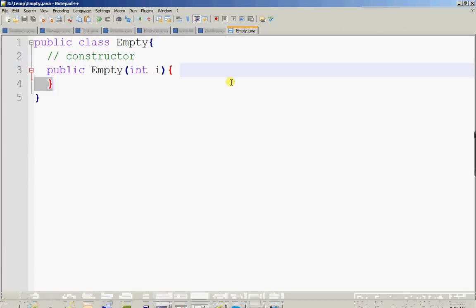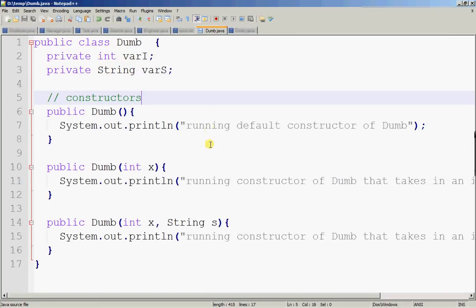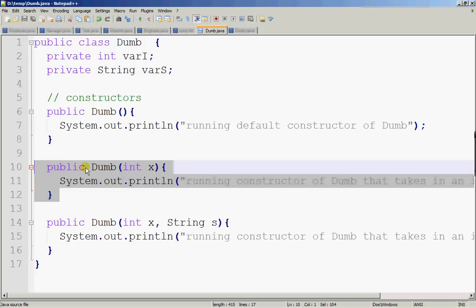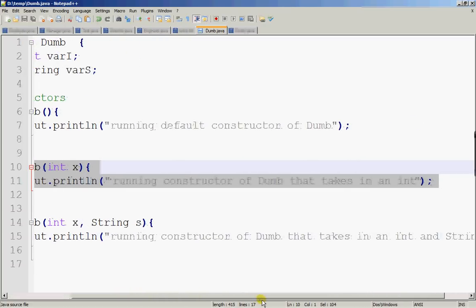So I've written dump here, and dump has got 3 constructors. This one is the default constructor, it takes in nothing. This one is the constructor which takes in an integer and basically prints out running constructor of dump that takes in an int.